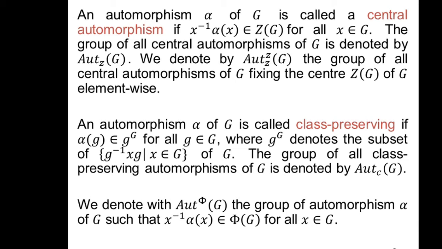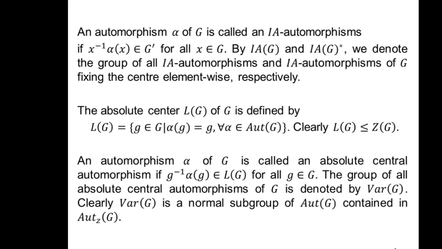We denote with Aut_Phi(G) the group of all automorphisms alpha of G such that x inverse alpha(x) belongs to Phi(G) for all x in G.